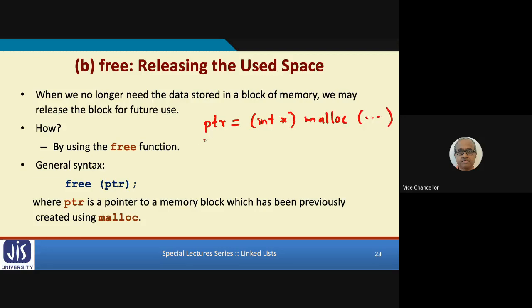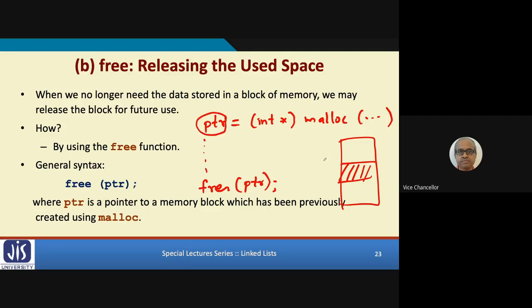And at the end, you can write free PTR. So when you write PTR equal to malloc, the memory space will be allocated. And when you later call the function free with this pointer variable as the parameter, because PTR is already pointing to the first element, this space which was allocated will be released, and some other program can use it.